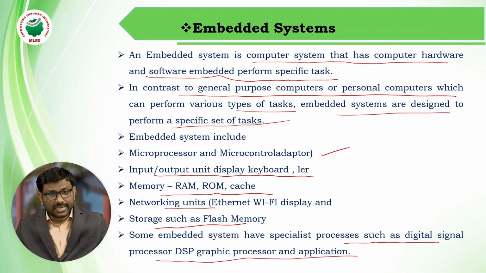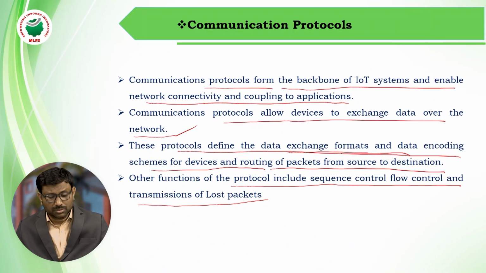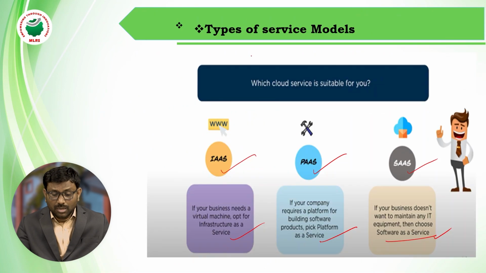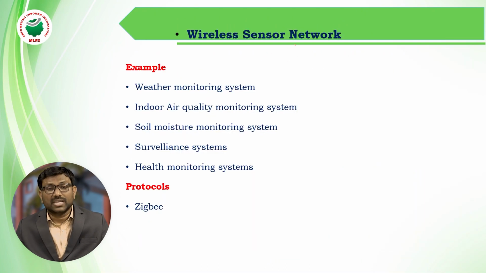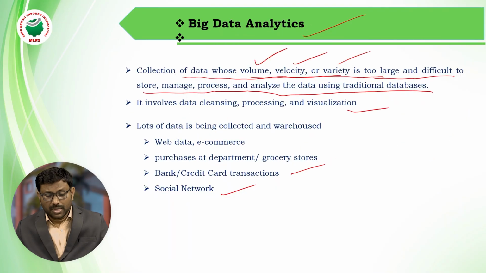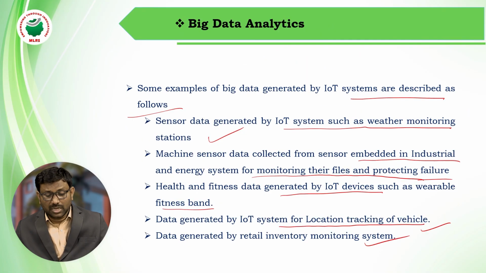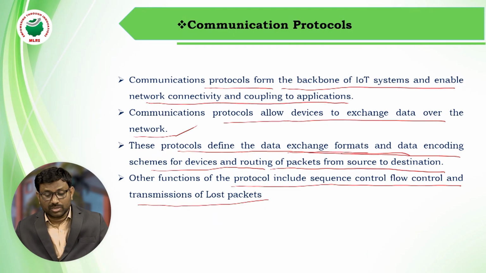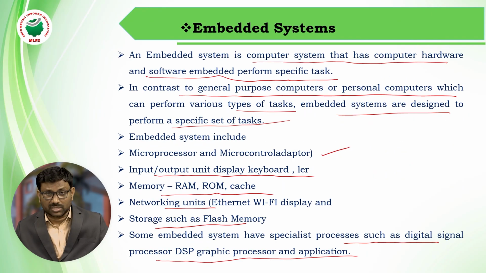The IoT enabling technologies are big data analytics, communication protocols, embedded systems, cloud computing, and wireless sensor networks. We have discussed all of these. These are the 5 enabling technologies which support IoT.